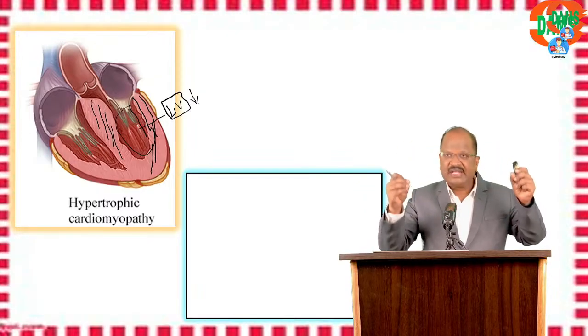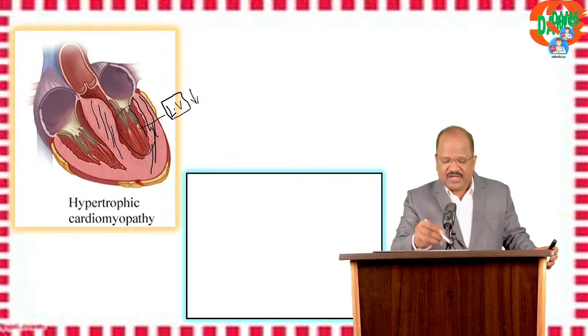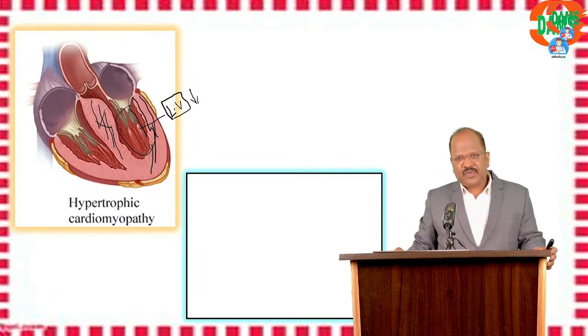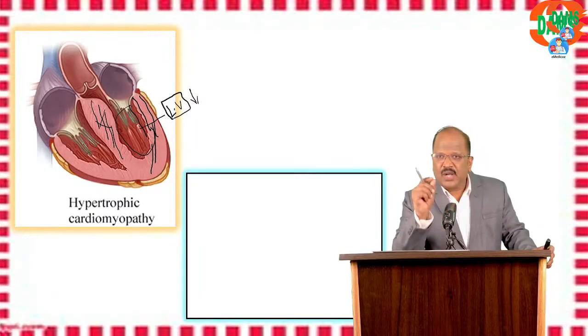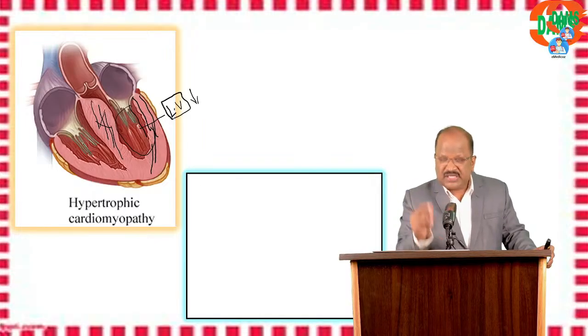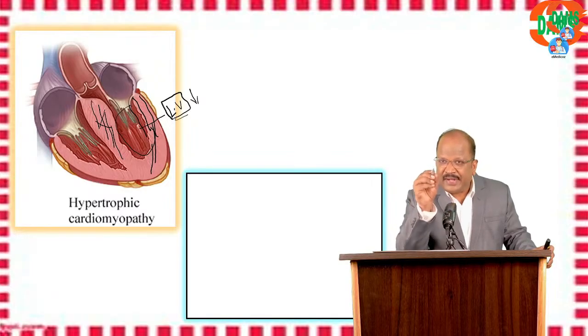So for treating this case, what should I do? One option, surgically we can do something. Medically is the best option. What? Here, I want to give an adequate amount of cardiac output. So the concept is to give time for the ventricle to fill adequately. For that, you should do one thing.